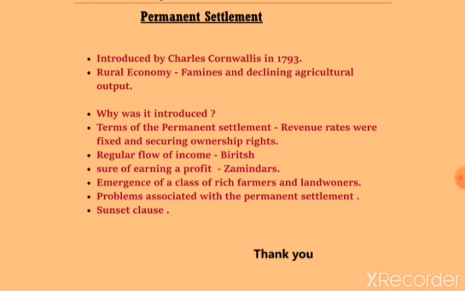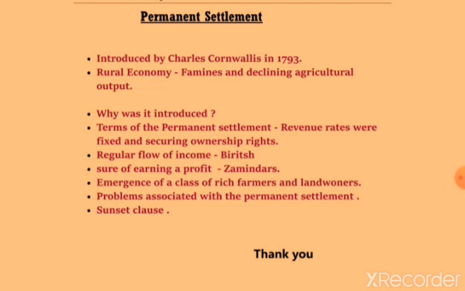Now, why was this permanent settlement introduced? What was the need of introducing it? Well, in order to understand it vividly, we'll have to go back to the 1790s. In the 1790s, the rural economy in Bengal was in deep crisis, and it was on account of two reasons. First, there was a famine-like situation, and second, the agricultural output was declining. So, in order to resolve all these problems, the British officials conceived a plan of permanent settlement.